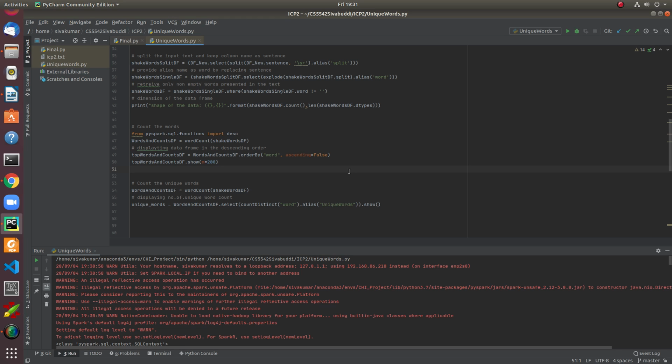Finally I performed an action called collect on the RDD after the transformations. In the second additional work, I used data frames to identify the unique words present in a given text file and the total number of words in the given data.